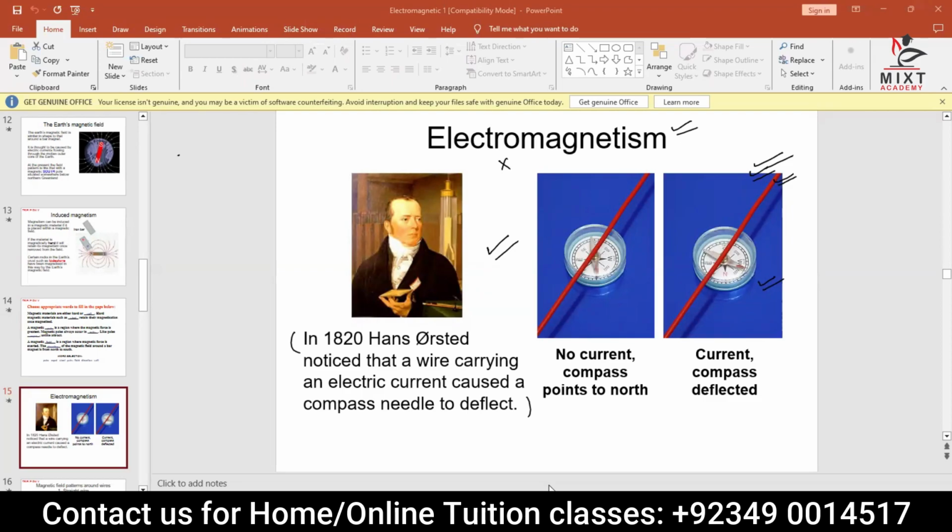He says that this is called electromagnetism. It means that once the current passes through the wire, magnetism is produced inside the wire and it becomes an electromagnet. That particular phenomenon is called electromagnetism. Right?